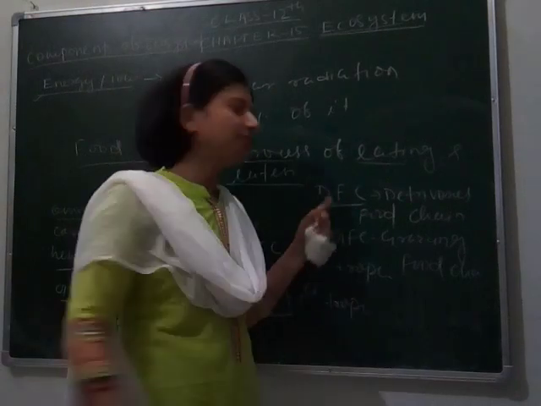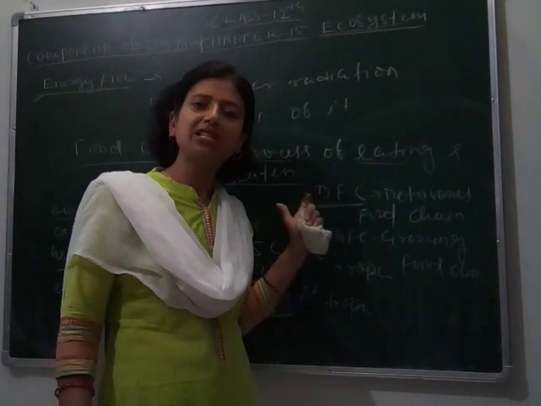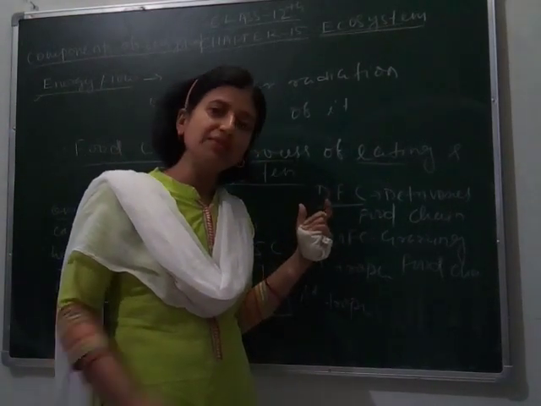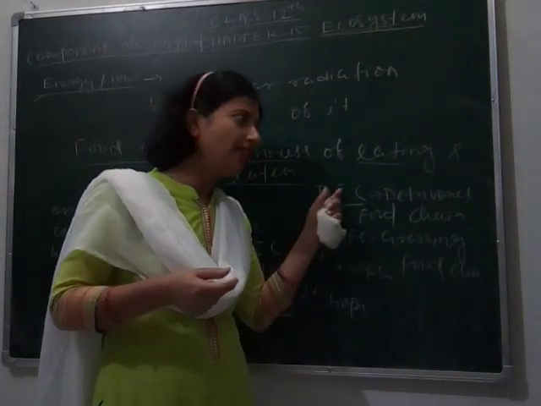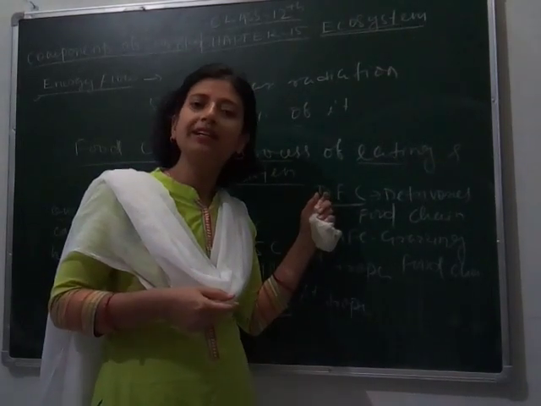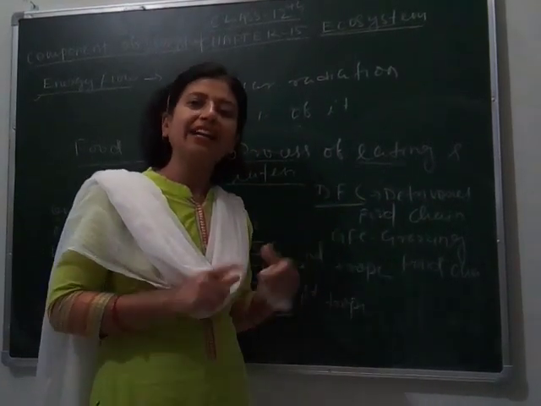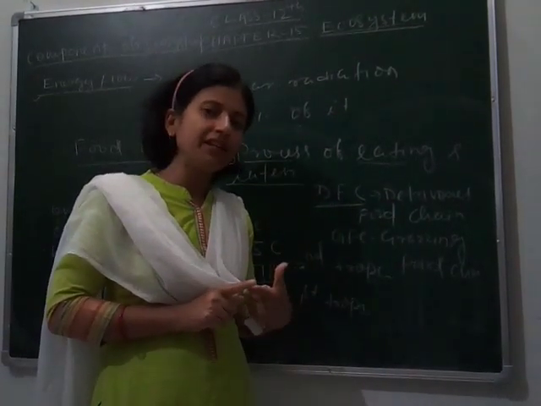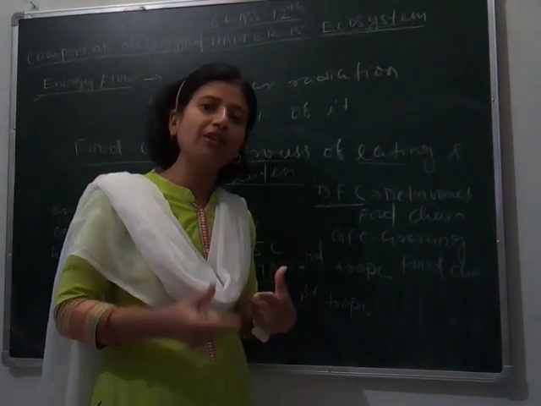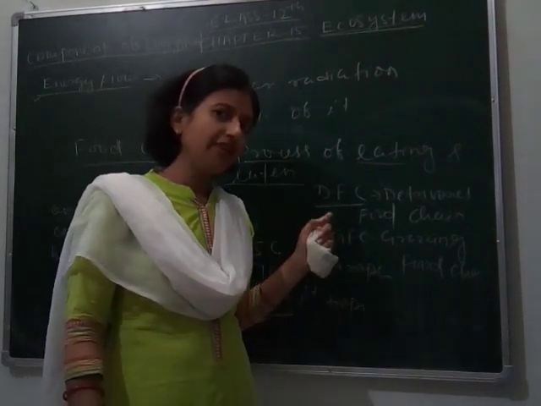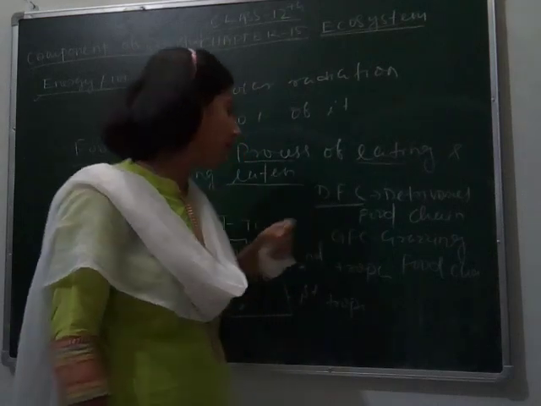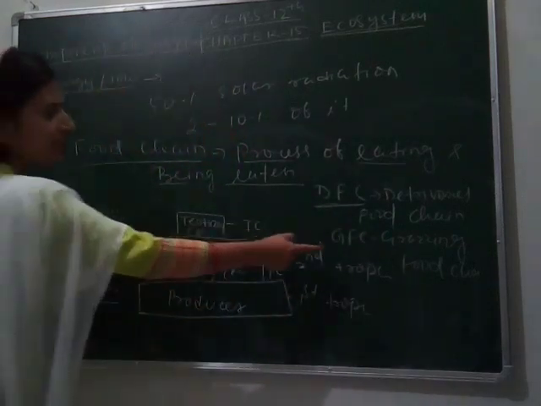DFC is seen in dead organisms, meaning after the death of the organism the food chain continues and all the organisms involved in it are detritivores. That's why it is called the detritivore food chain. And you know that detritivores are those organisms which degrade organic materials. We have already studied this in the decomposition topic. So let's move on to GFC, the grazing food chain.